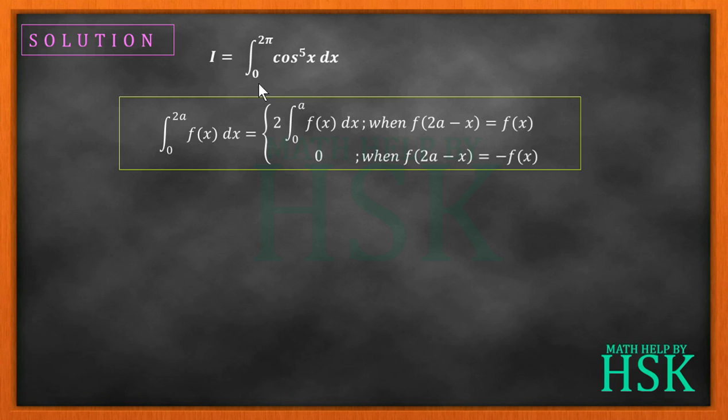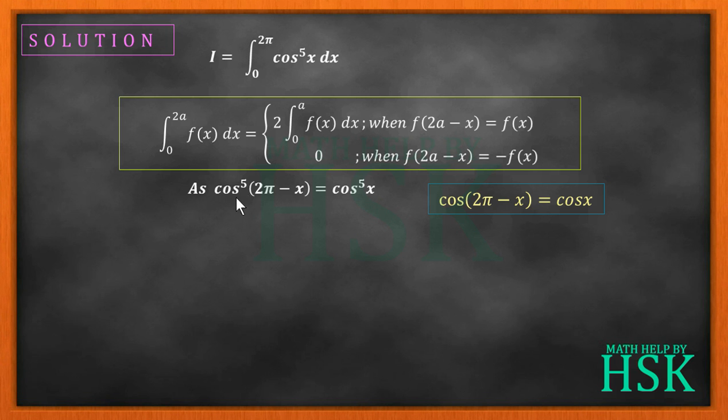We can apply this property for this given integral as cos power 5 of (2 pi minus x) is equal to cos power 5x. How is this possible? This is because cos of (2 pi minus x) is equal to cos x, and raised to the power of 5, this is going to give the positive value.